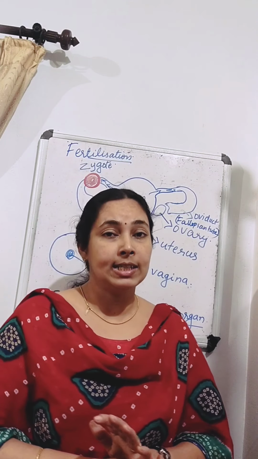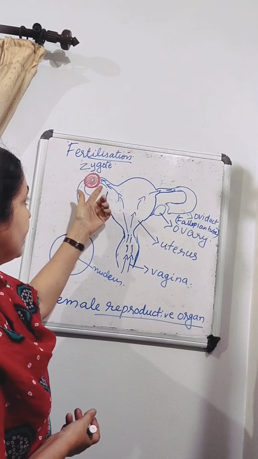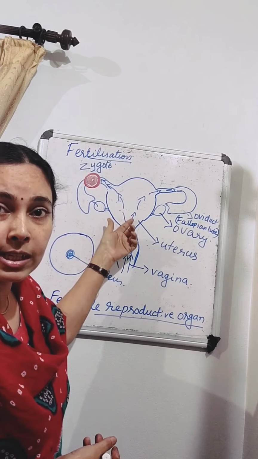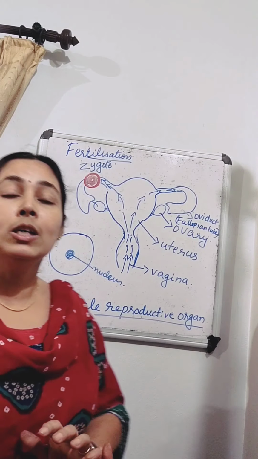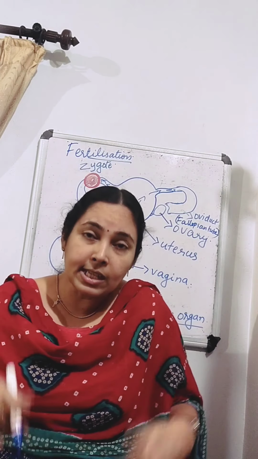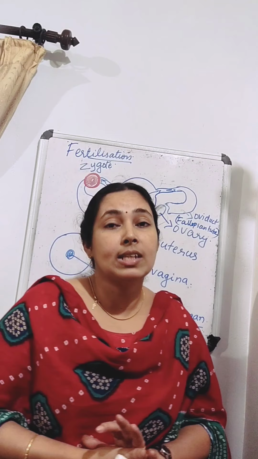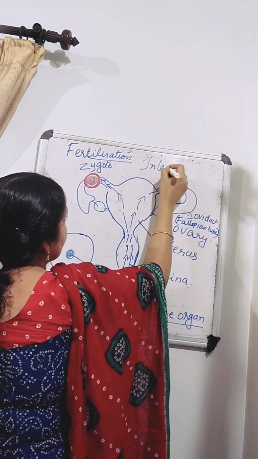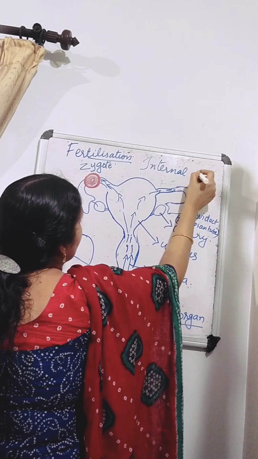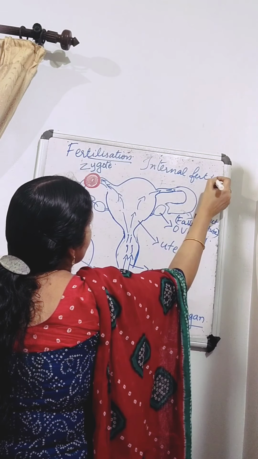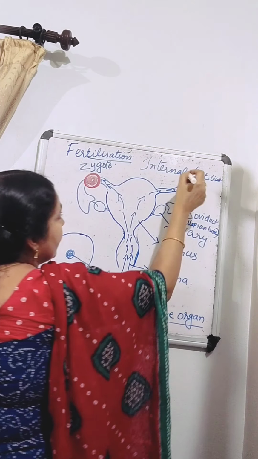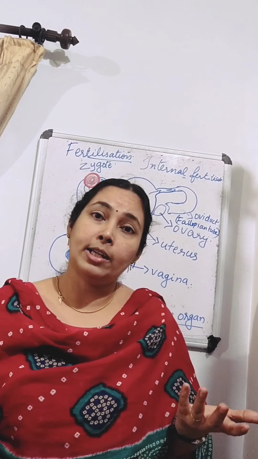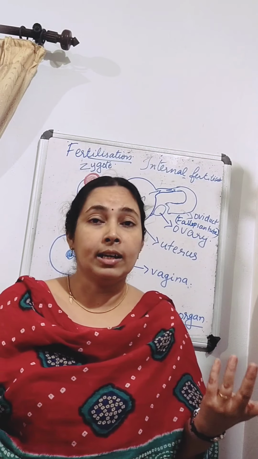Here we can see fertilization is taking place in the oviduct, that is, inside the body. The oviduct is present inside the body of the mother. So this type of fertilization is called internal fertilization. We can see internal fertilization in dog, cat, cow, lion, tiger, everywhere.